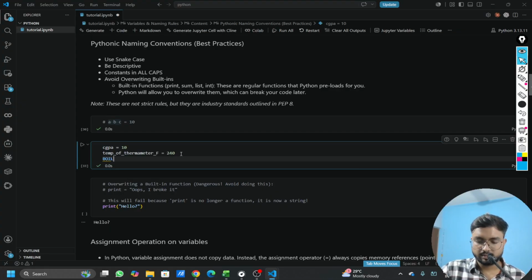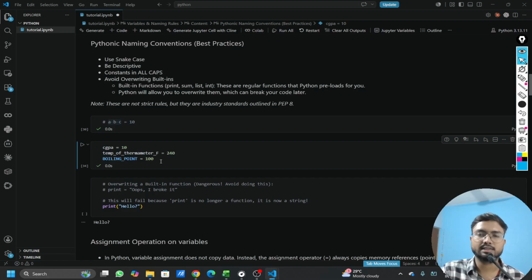For these, we try to use an uppercase or all-caps variable name, so that everyone can understand that this is a constant value that is used throughout the industry, or at least specific to that project.